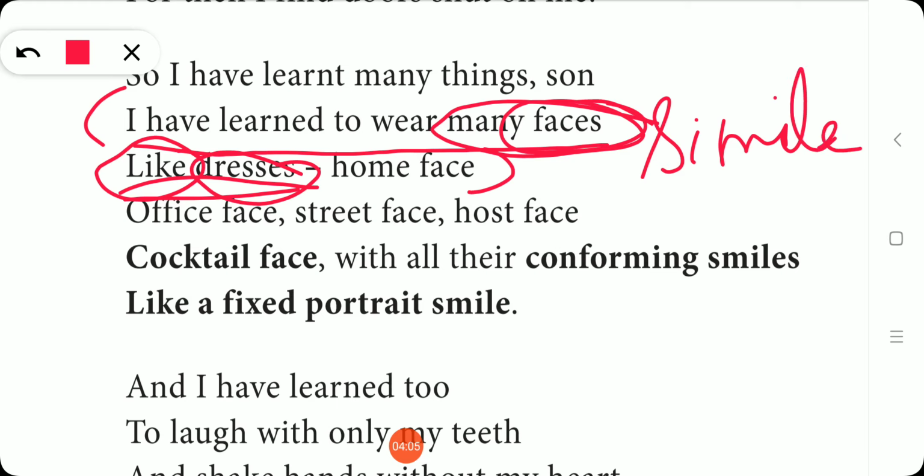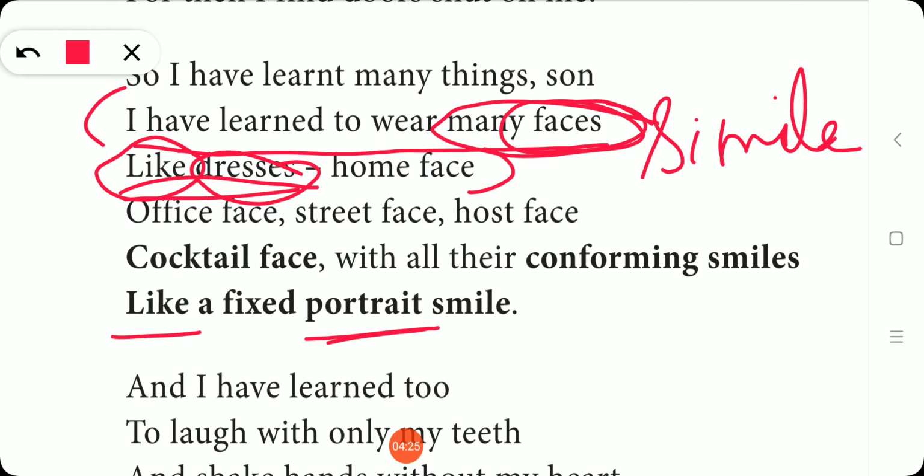See the next one. With all their comforting smiles like a fixed portrait smile. The poet has learned to smile fakely, like the fixed smile in a portrait which is hanging on the wall.